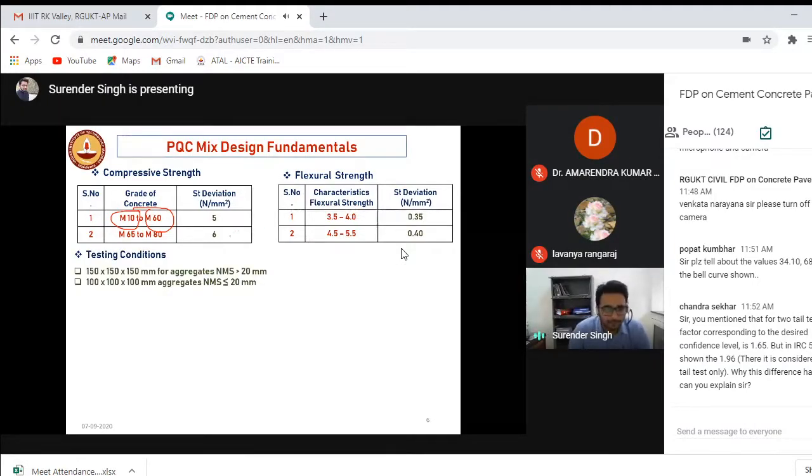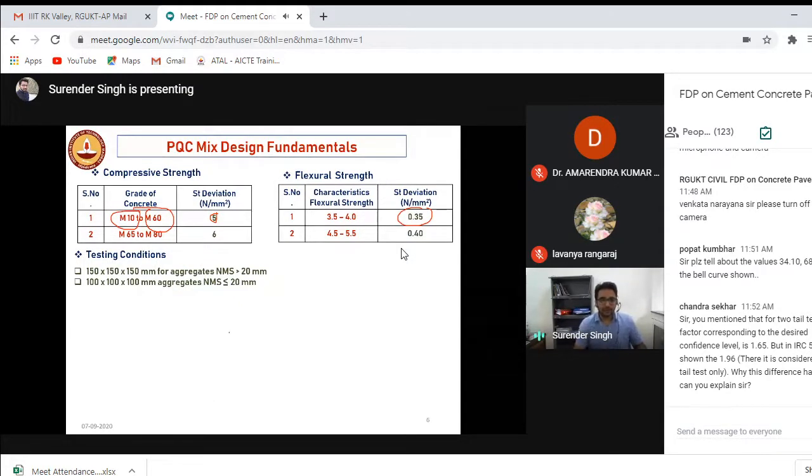But the standard deviation value, if you see, here is 0.35 and this is 5. So obviously it will be lesser. Now the testing conditions. This is one of the main things where most of the researchers will be failing.